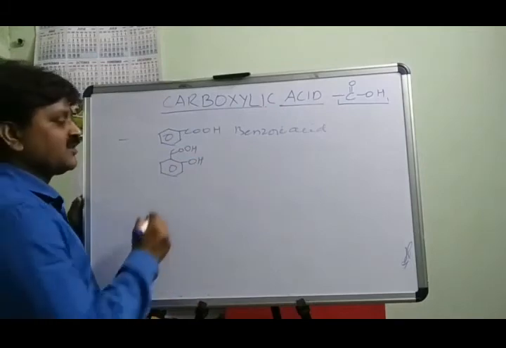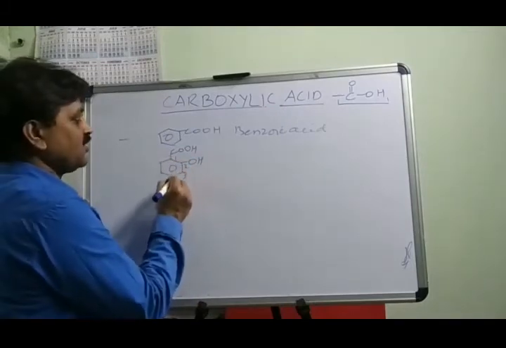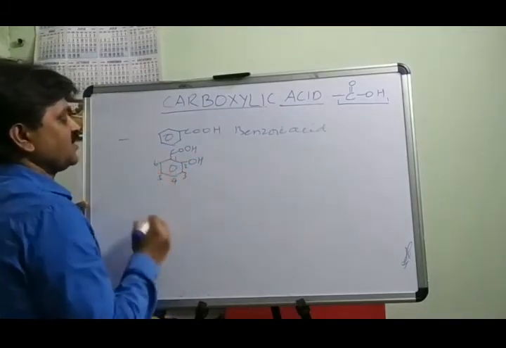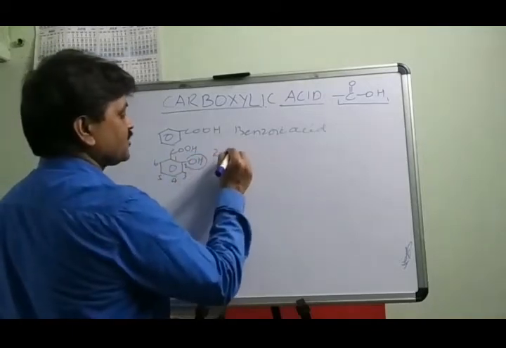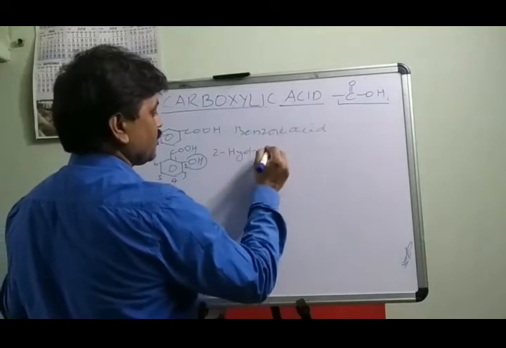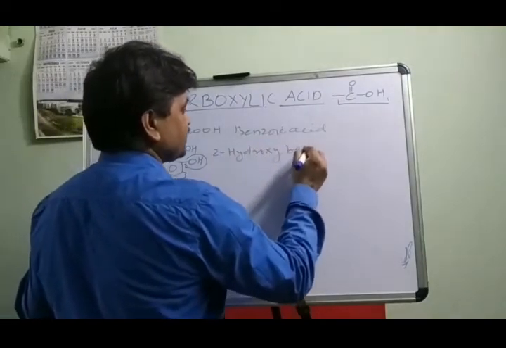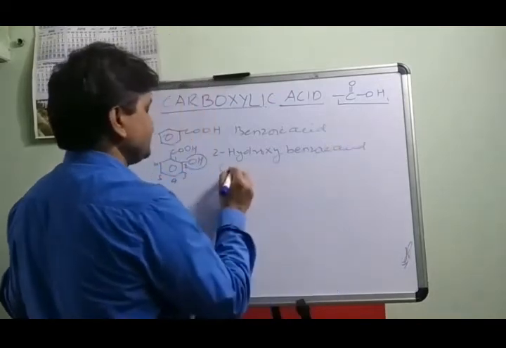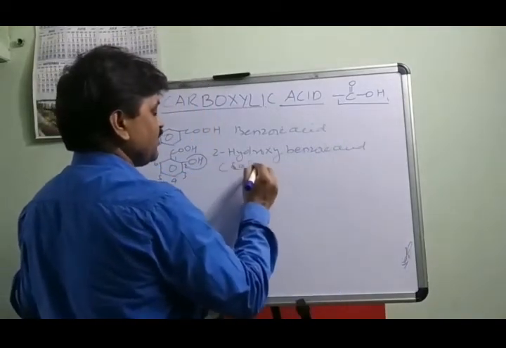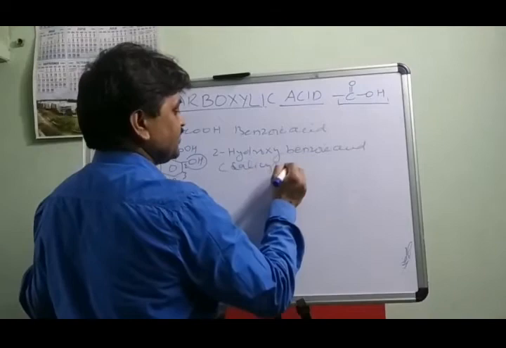So how do you take the name of this compound? 1, 2, 3, 4, 5 and 6. So 2-hydroxy as a side chain, 2-hydroxy benzoic acid, and this compound is commonly called salicylic acid.